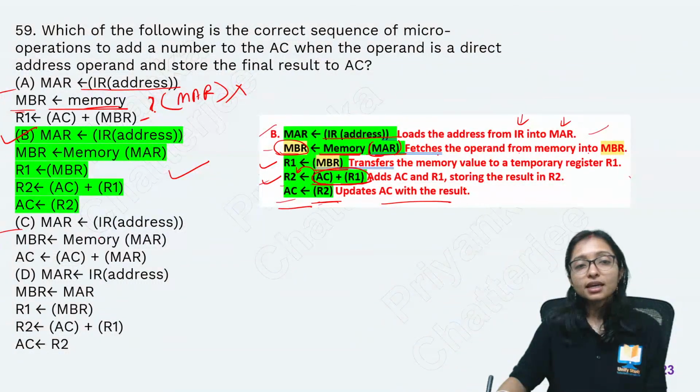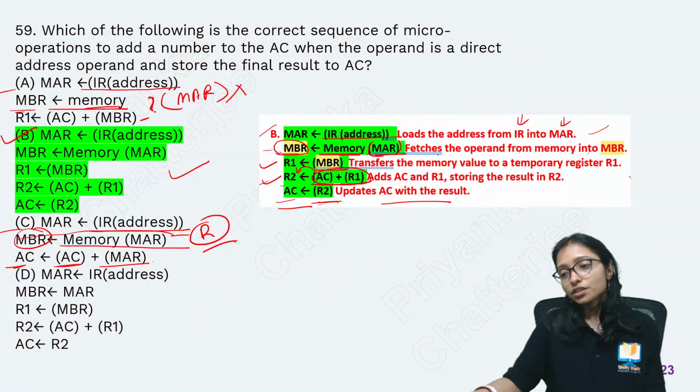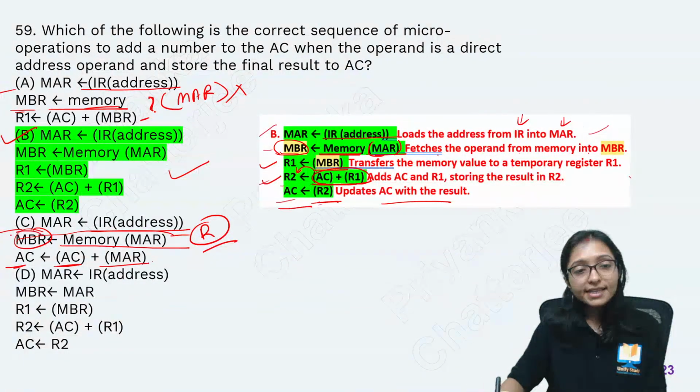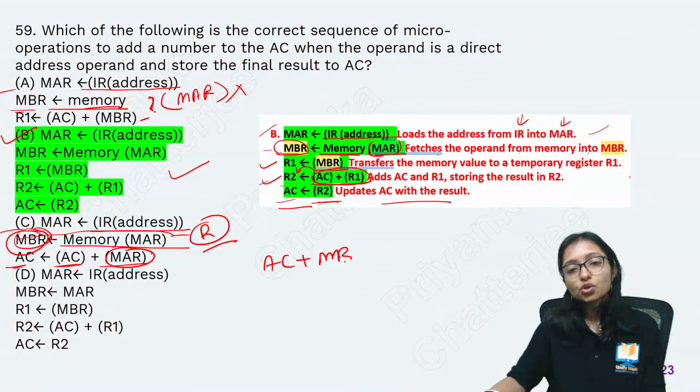In option C, this is correct. IR address, this is okay, correct. After that you are taking it from the memory MAR. This is also correct. Now here in the accumulator you are doing accumulator plus MAR. How? You have to store this MBR to any register. That you did not do. You cannot use this MBR directly, and you are doing MAR. Here, if you are doing accumulator plus MBR, then it will make sense. But actually we should store it.